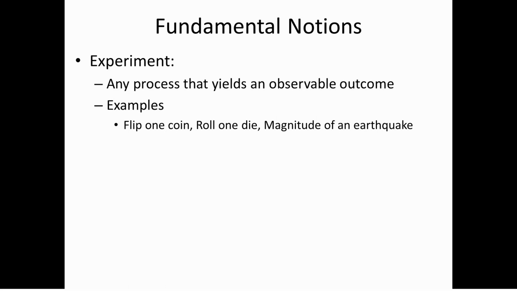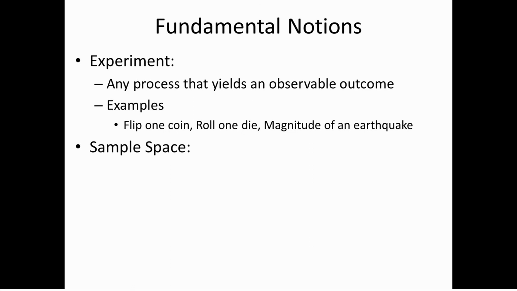You can roll one die, same sort of thing, right? Now, these first two examples are ideas of experiments in the sense that we normally think of an experiment, something you can do in a lab. And really the main thing is you can control it, right? It's a controlled process. But not all experiments are controlled processes. For example, if you observe an earthquake and record the magnitude, that is an experiment, but you certainly can't replicate it. So experiment is a very, very broad term.